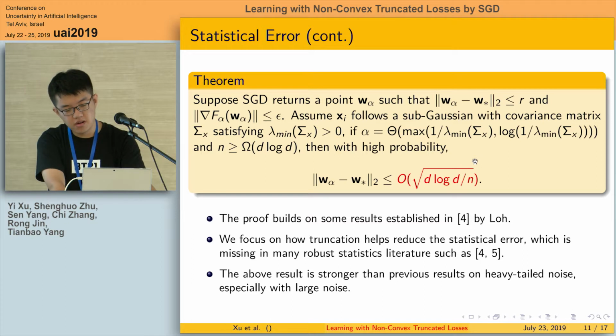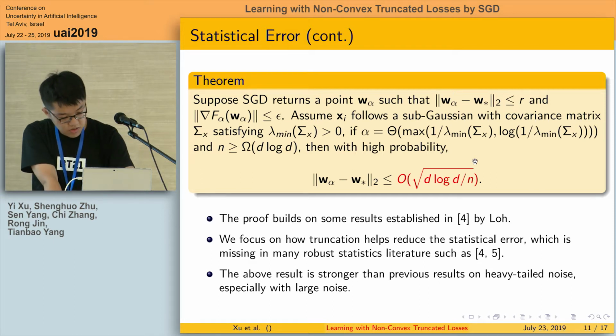Okay, for theoretical results, we can get the following statistical error bound. It is on the order of the square root of d log d over n. W star here is the optimal model, and W alpha is the output of SGD. The proof builds on some results established by Lan, but we focus on how truncation helps reduce the statistical error, which is missing in much of the robust statistics literature.